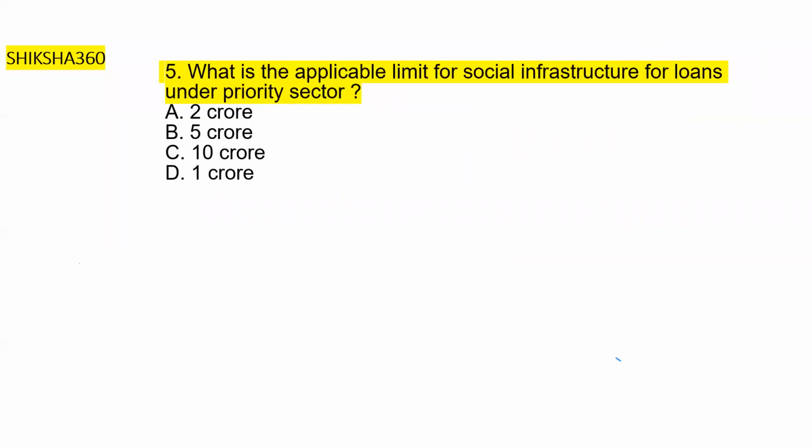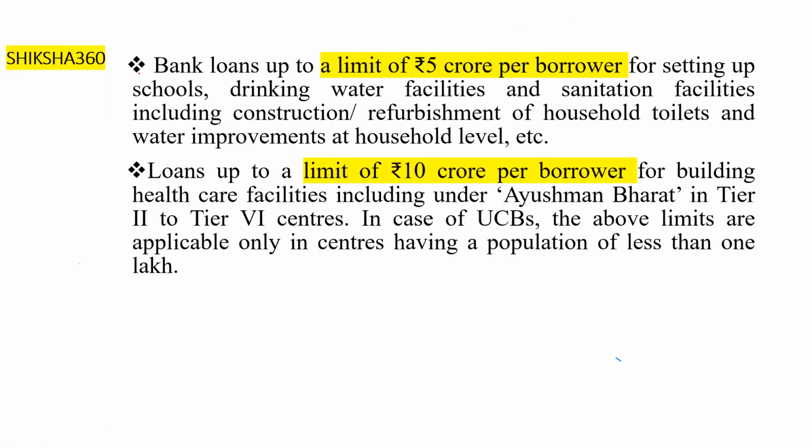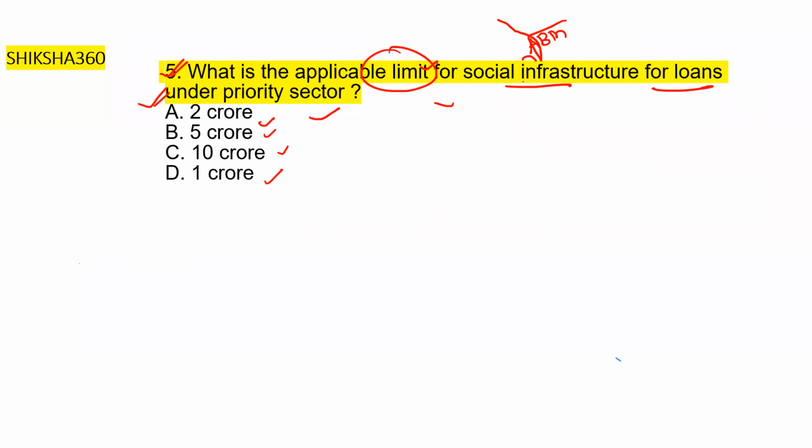Now move to the next question. What is the applicable limit for social infrastructure for loans under the priority sector? This is a previous year ABM question. The options are 2 crore, 5 crore, 10 crore, 1 crore. Let's discuss first the priority sector, for the social infrastructure.